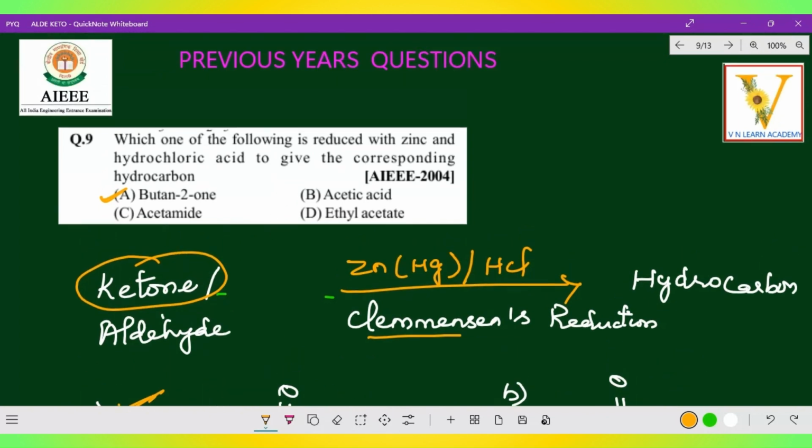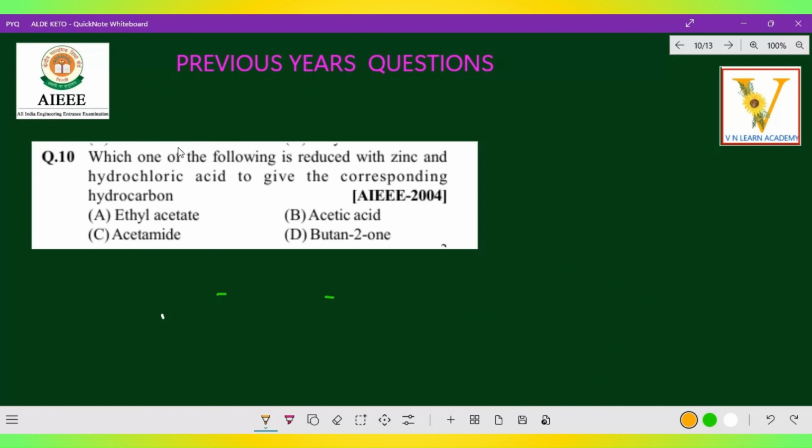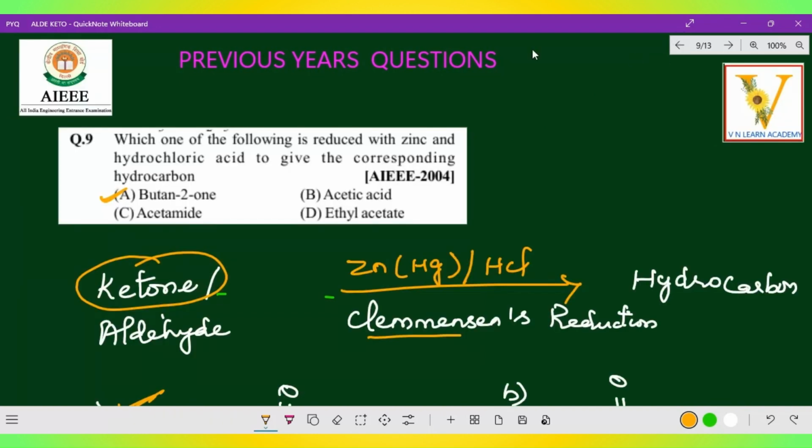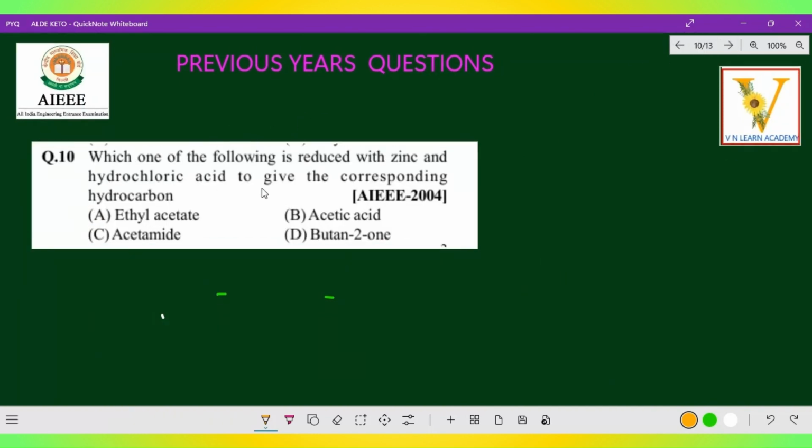Come on, let's go to the next question. Next one: which of the following is reduced with zinc and hydrochloric acid to give the corresponding hydrocarbon? The same question is repeated. This is the ninth question and this is the tenth question. See, repeatedly they are asking. This is also 2004, right? Ethyl acetate, acetic acid, acetamide, and butanone, butan-2-one. The same only. Option D.